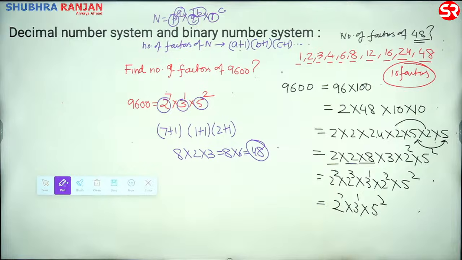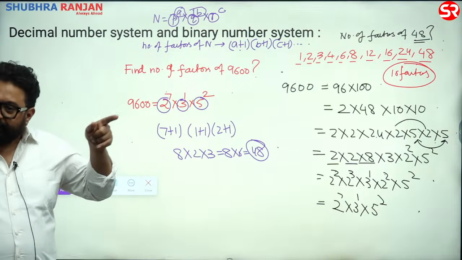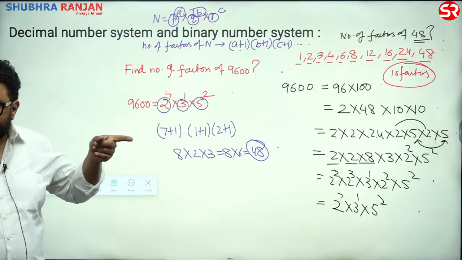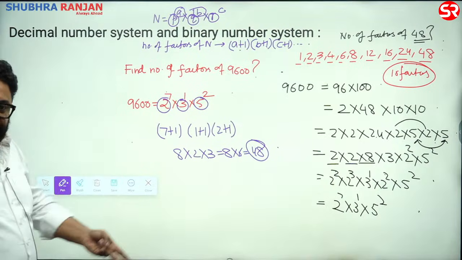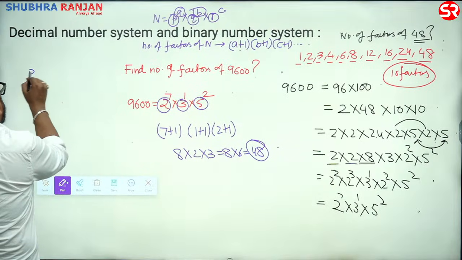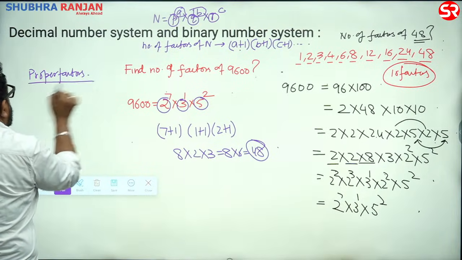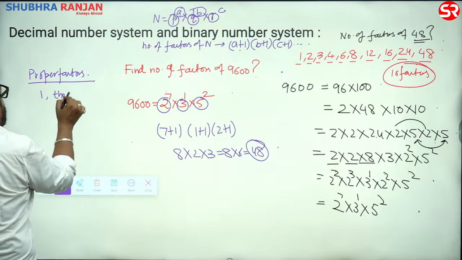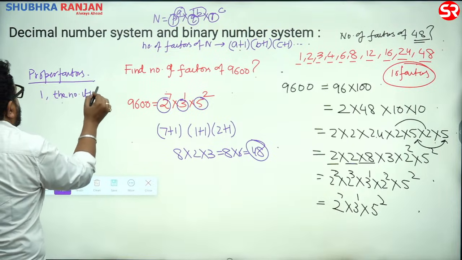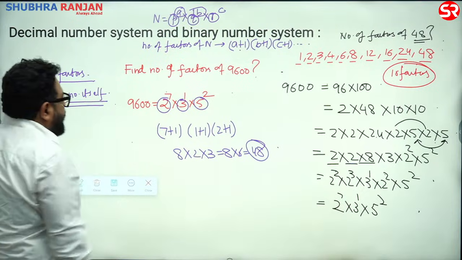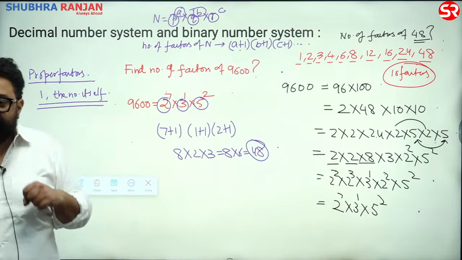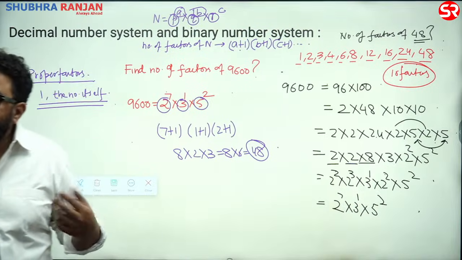All right. And out of these factors, what are proper factors? 1 and the number itself are always called proper factors, right? So in 9600 there are two proper factors, 1 and 9600.